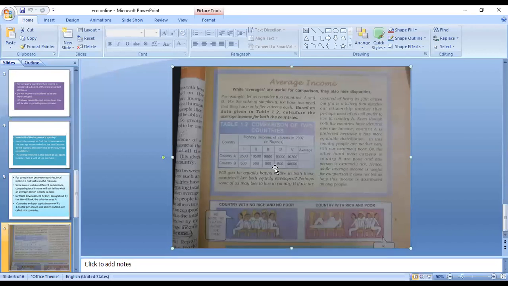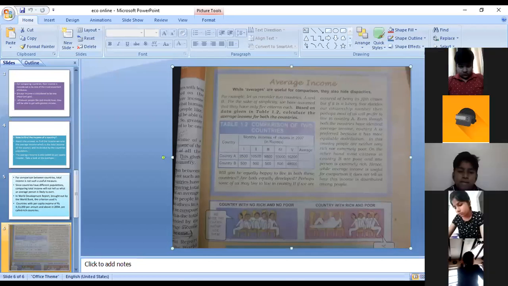And now I will ask a question, and whosoever name I take, you will give the answer. Yes. Divyansh. What is the difference between economic growth and economic development? What do you mean by economic growth or economic development?